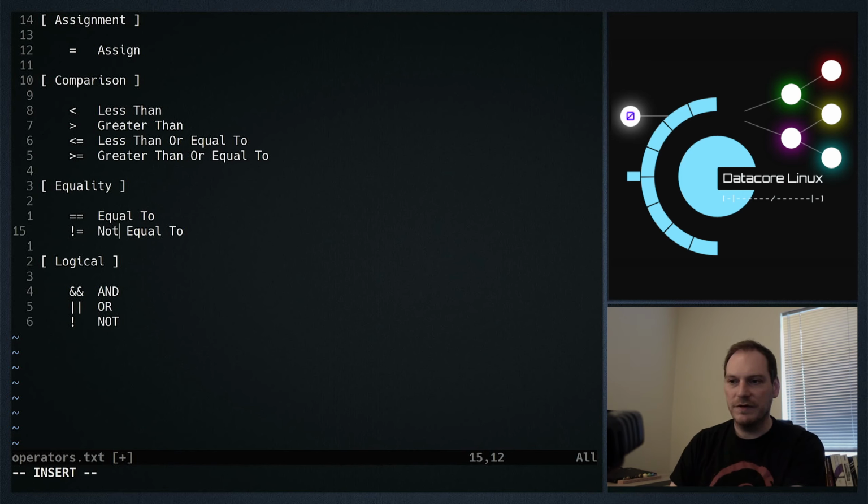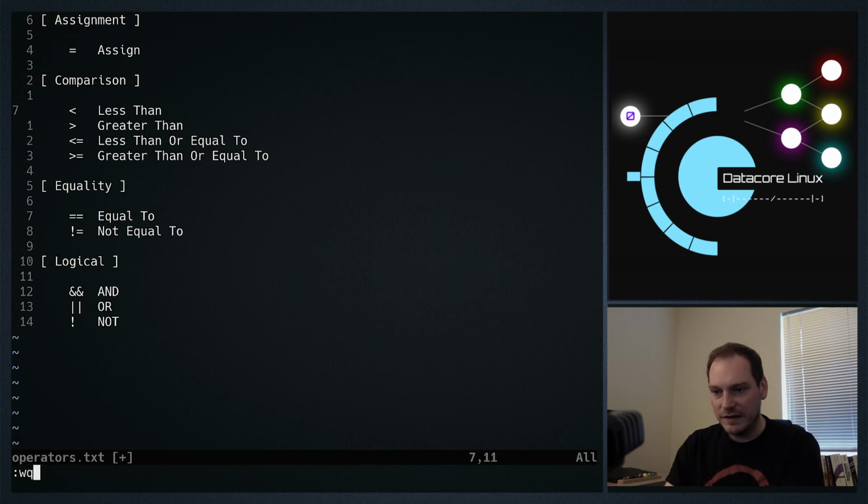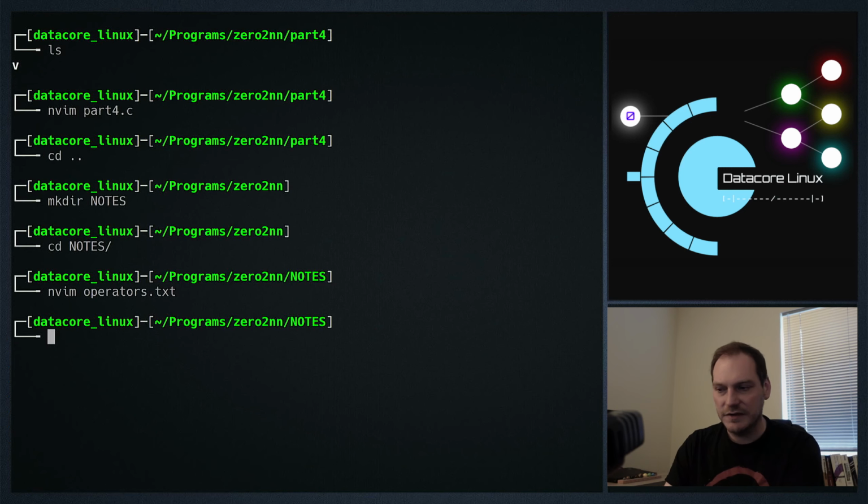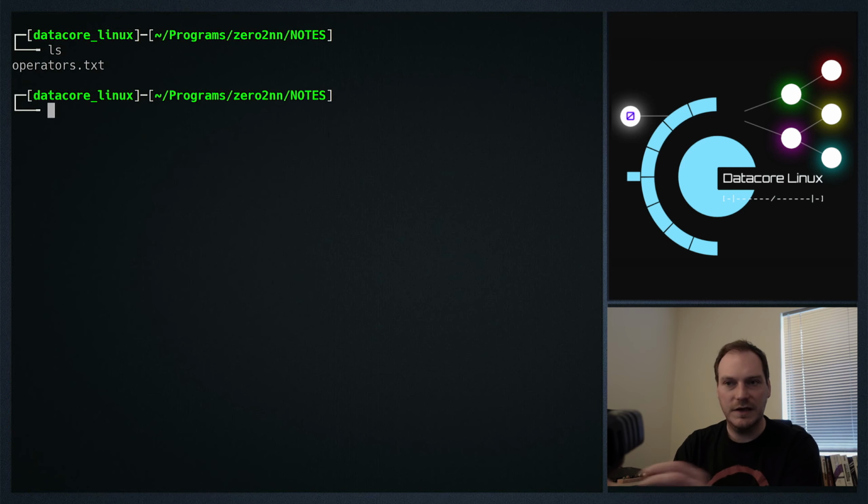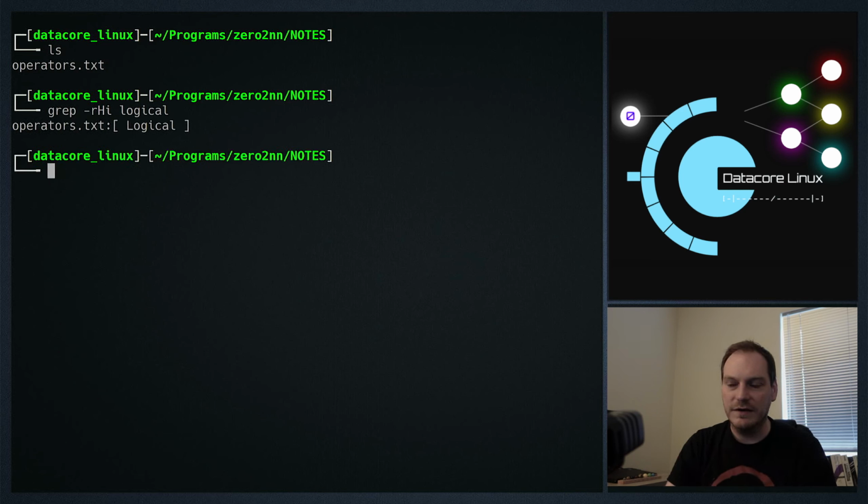It's worthwhile keeping a few notes. If you are determined to become a very good programmer, then keeping notes is handy, especially plain text notes, because if you keep plain text notes, assuming you're programming on Linux, you can use all the Linux utilities, the Linux tools, to search through your notes a lot quicker than you will be able to search through the internet. So I can type, for example, grep -r capital HI and just type in logical, for example, and that'll show me every single file that's got the word logical in it, case insensitive.